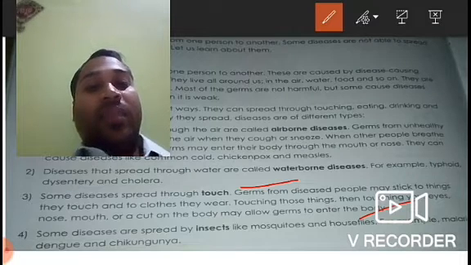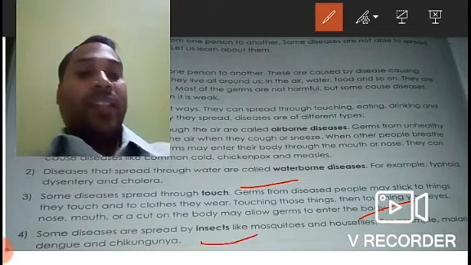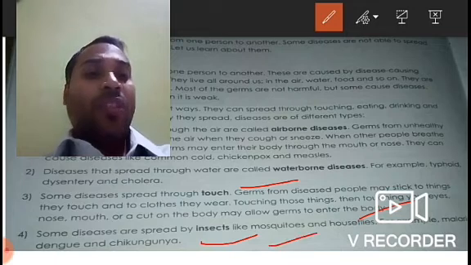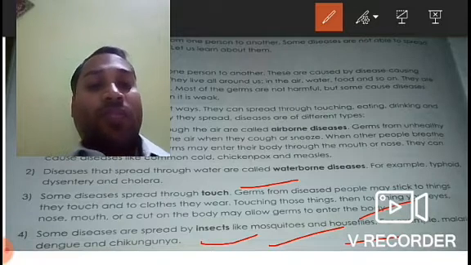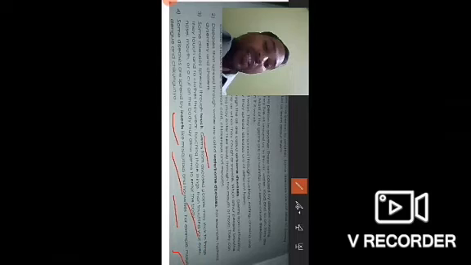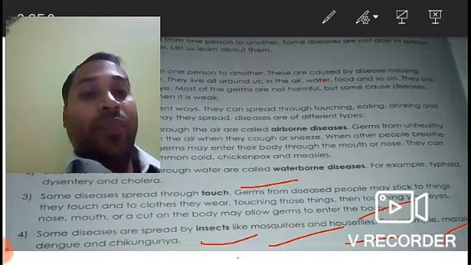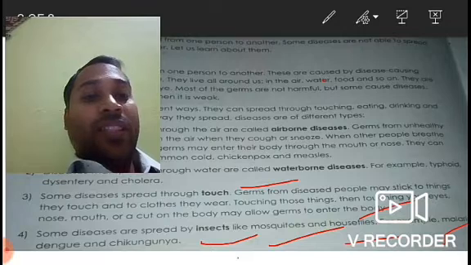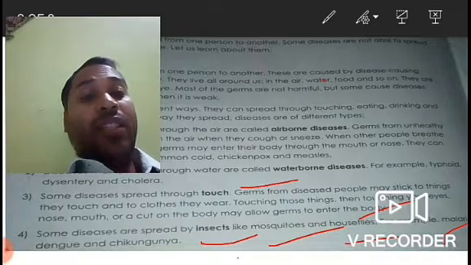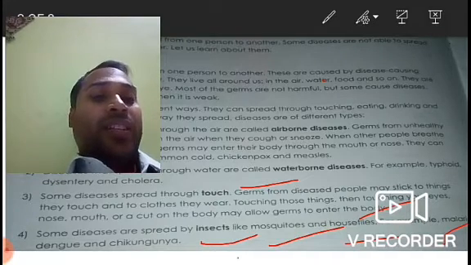Then there are some diseases that spread by insects, like mosquitoes, houseflies, etc. So for example, malaria, dengue, chikungunya. So these are the four different types of diseases, or we can say the ways in which diseases can spread.